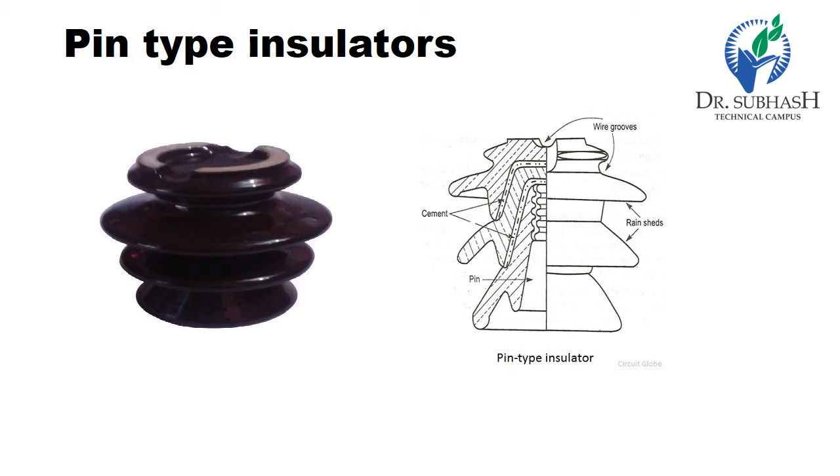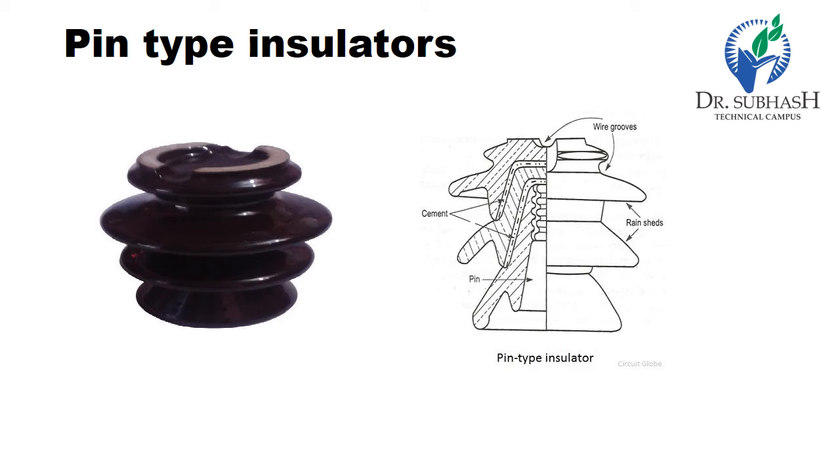The part section of pin type insulator is shown in the figure. As the name suggests, pin type insulator is secured to the cross arm on the pole. There is a groove on the upper end of the insulator for housing the conductor. The conductor passes through this groove and is bound by the annealed wire of the same material as the conductor, which is shown in the figure.